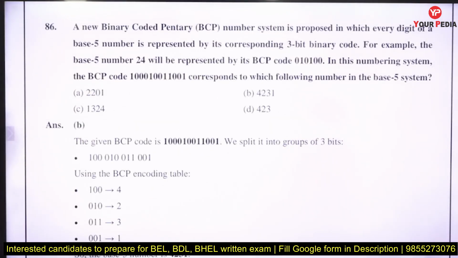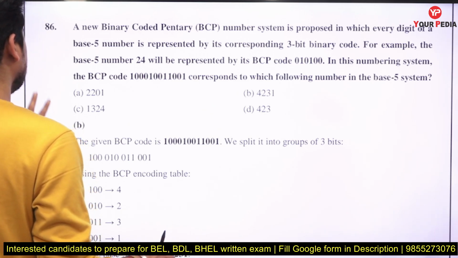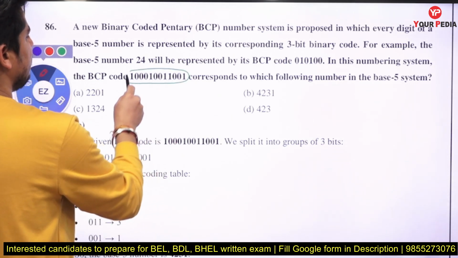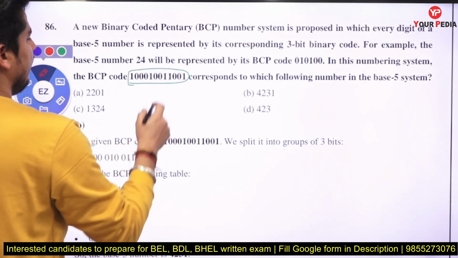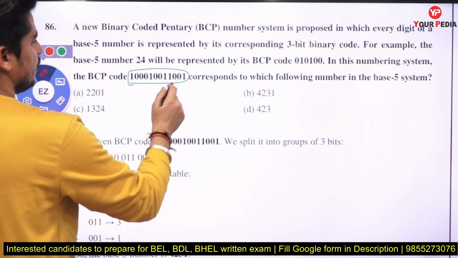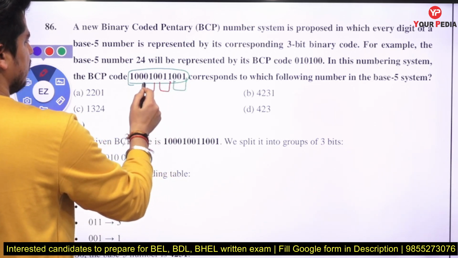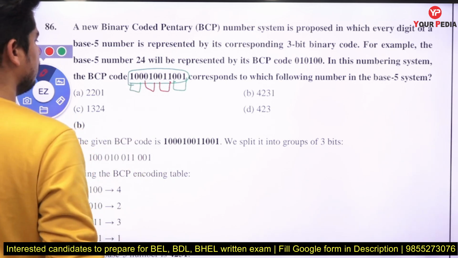This is a question from a previous year GATE. The question is you have to convert this pental number, that is a base 5 number, to a decimal number. So what you have to do is make groups of 3, then convert.